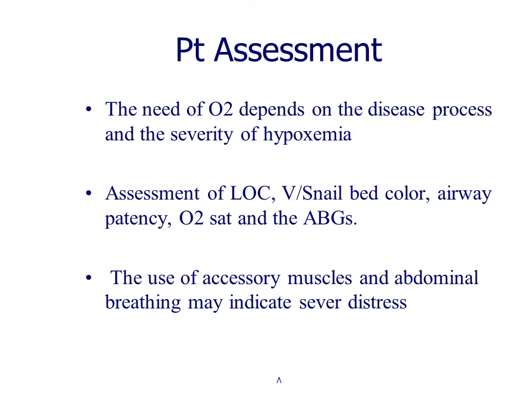Patient assessment. The need for oxygen depends on the disease process and the severity of hypoxemia. Assessment for level of consciousness, vital signs, nail bed color, airway patency, O2 saturation, and ABGs. Also, the use of accessory muscles and abdominal breathing may indicate severe distress, and this may indicate the need for oxygen.